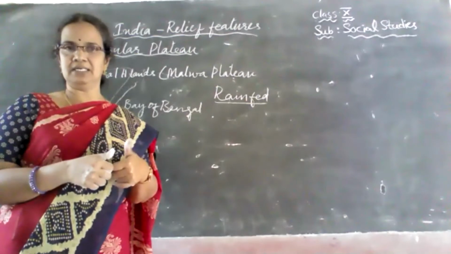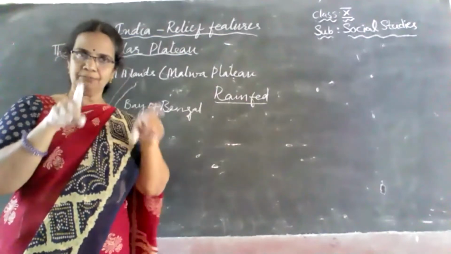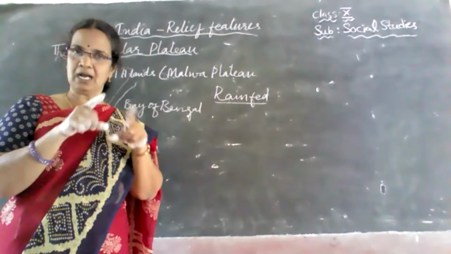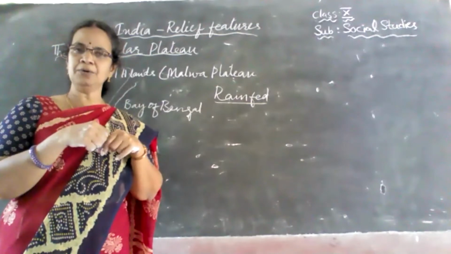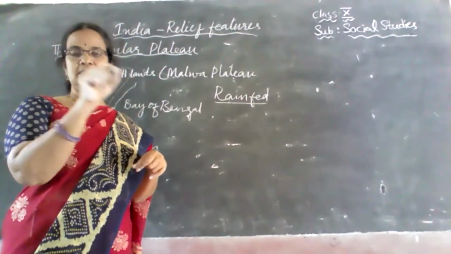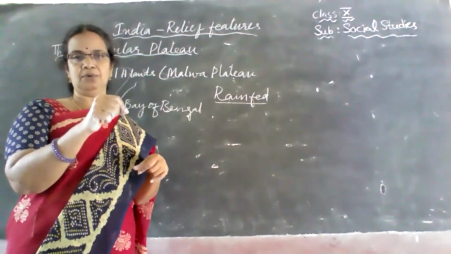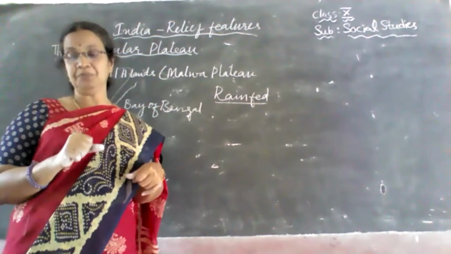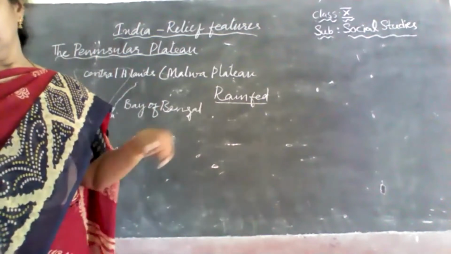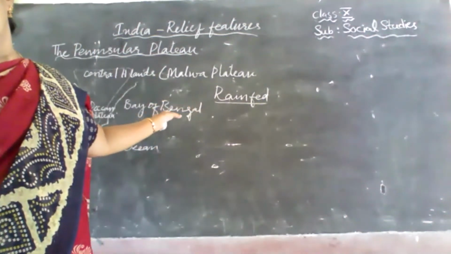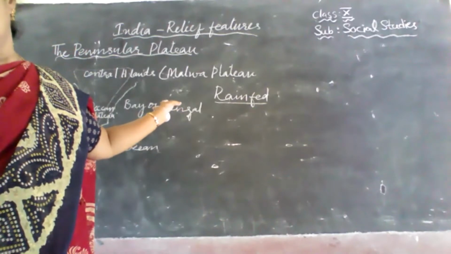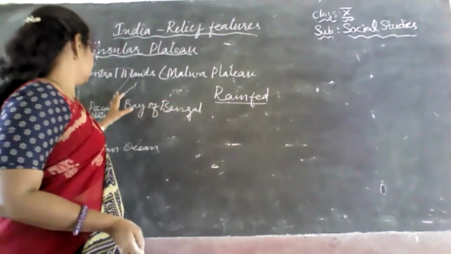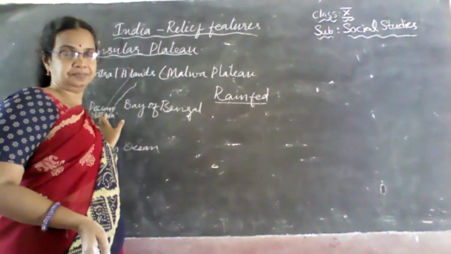Suppose tomorrow map pointing is asked for the Deccan Plateau, then you have to remember the Satpura Mountains. Down from the Satpura Mountains we have the Deccan Plateau.